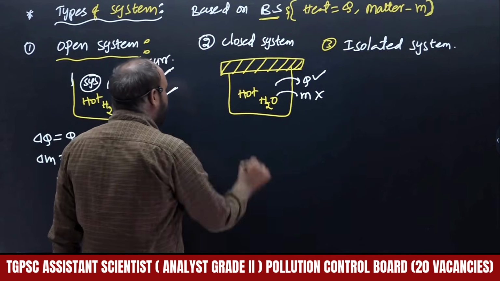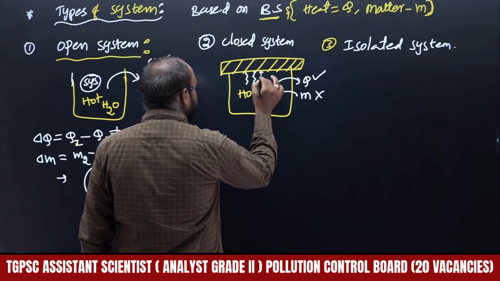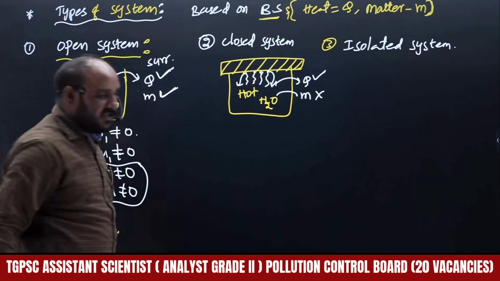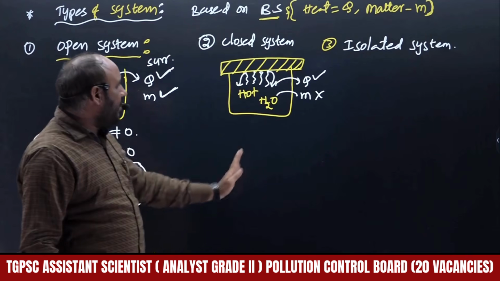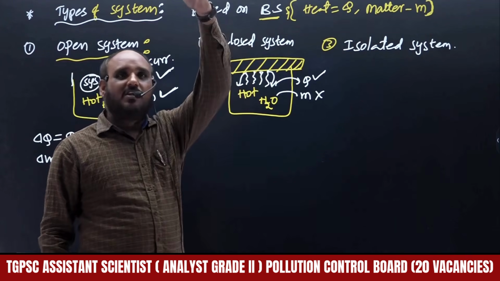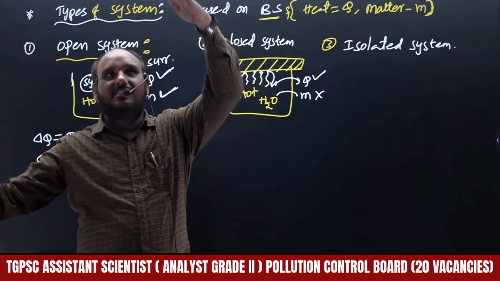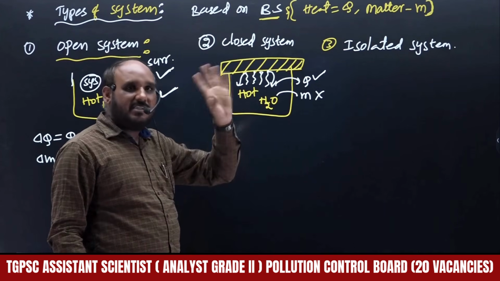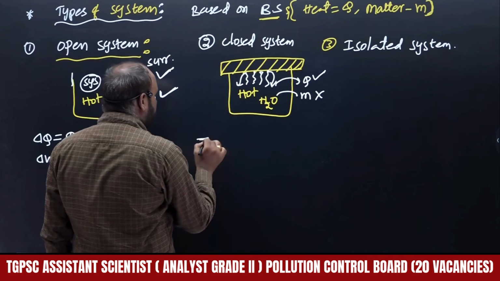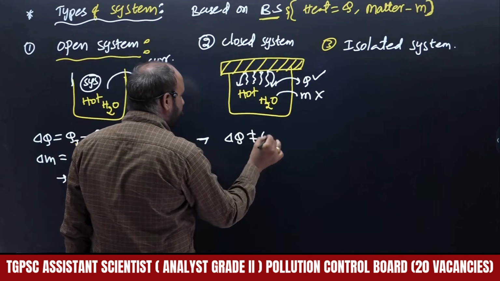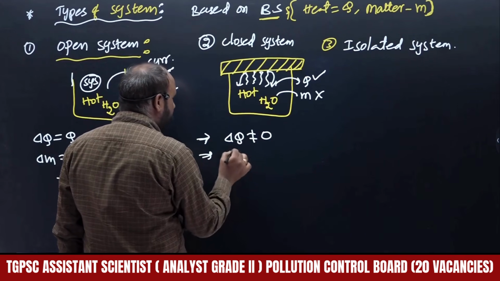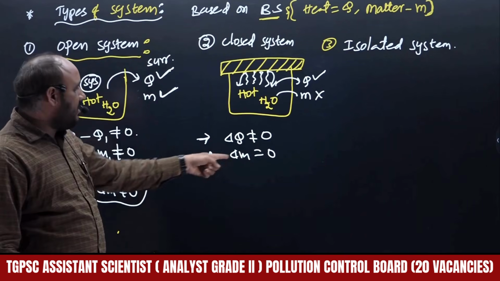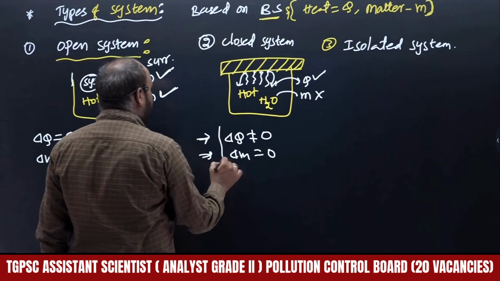Whenever hot water is there, that water evaporates and touches the top of the vessel. Whenever a hot condition is there, evaporation will take place. That will touch the top, and once the heat energy decreases, it will be condensed to water. Therefore matter cannot be exchanged, only heat energy can be exchanged. So delta Q will be exchanged, meaning it is not equal to 0. There is no change of matter, therefore initial matter and final matter will be the same, meaning the change will be 0.